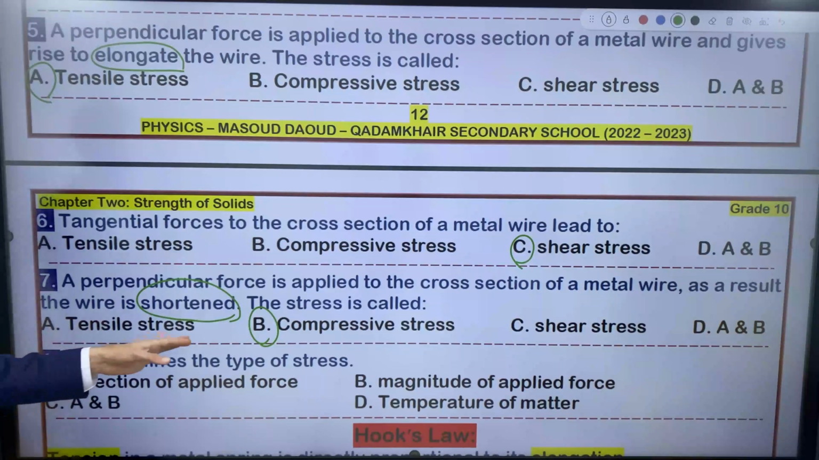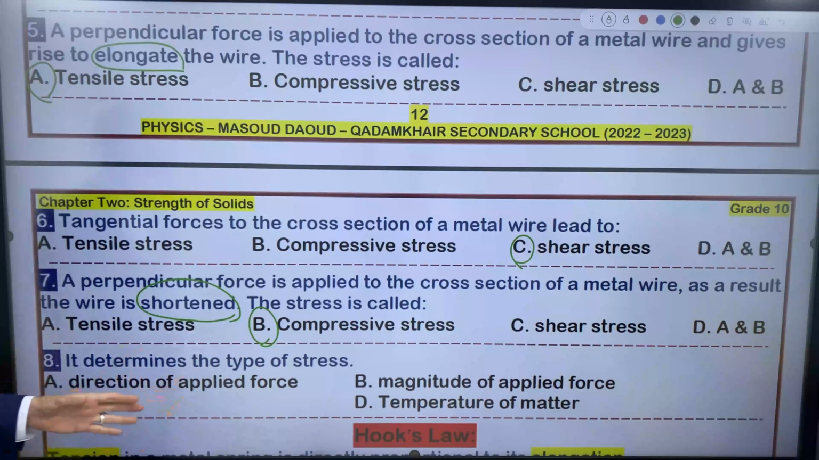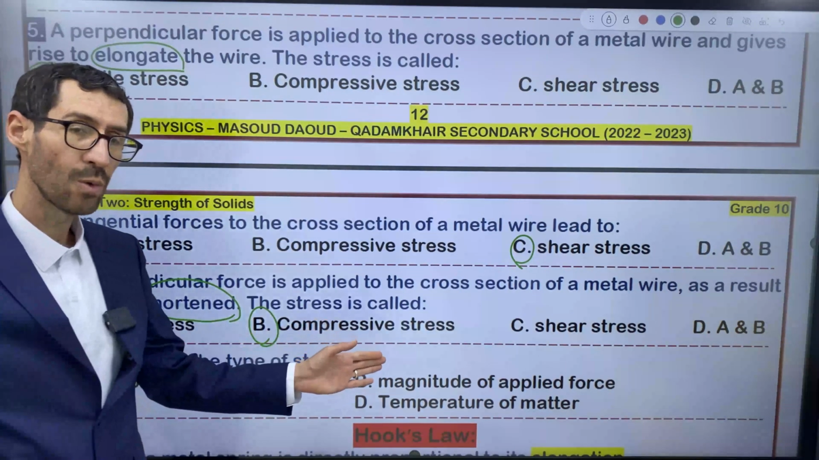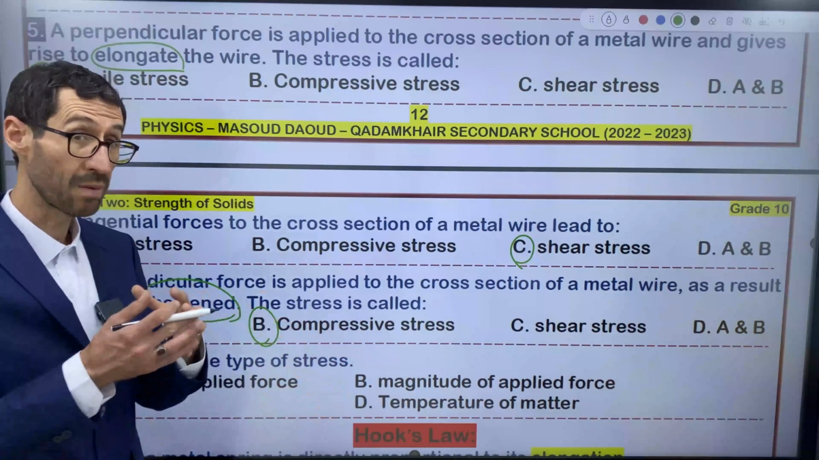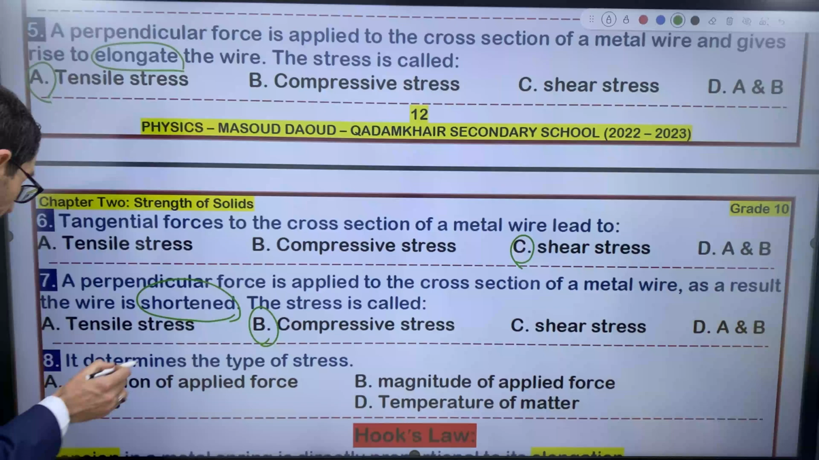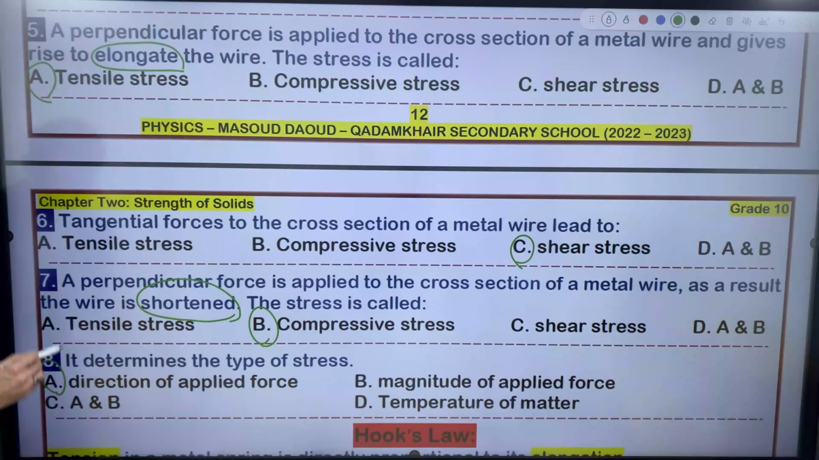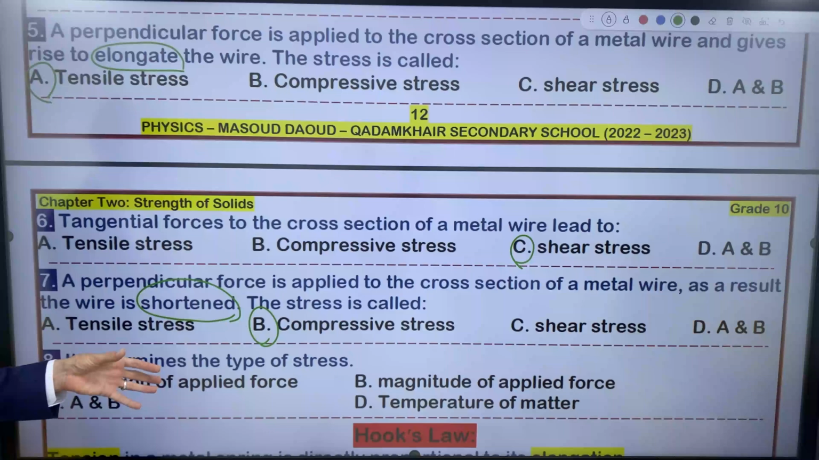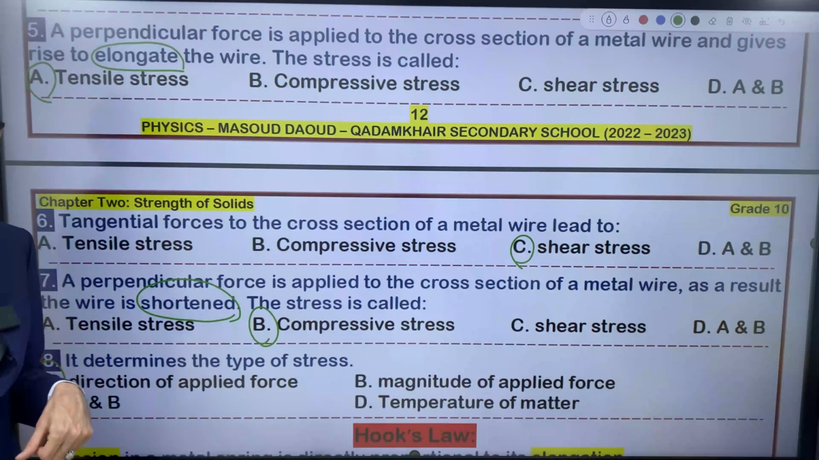Go over it. Among the direction and magnitude, which one is correct? Or both? Think about it. I'm sure you know the answer. So the direction of applied force, or direction of tension, determines the type of stress.